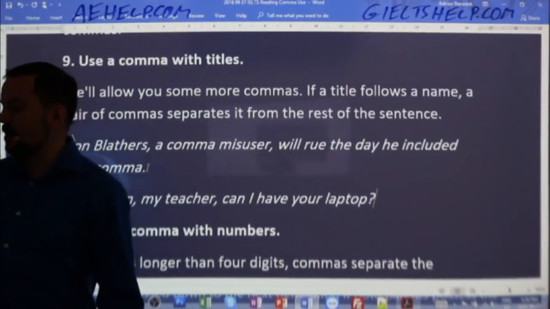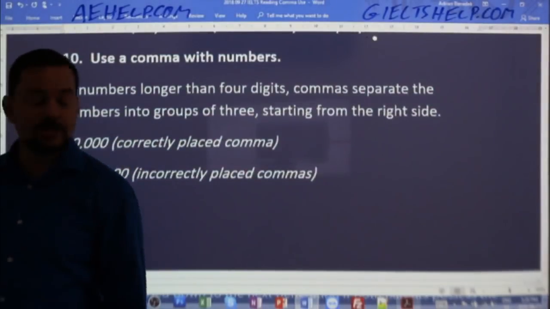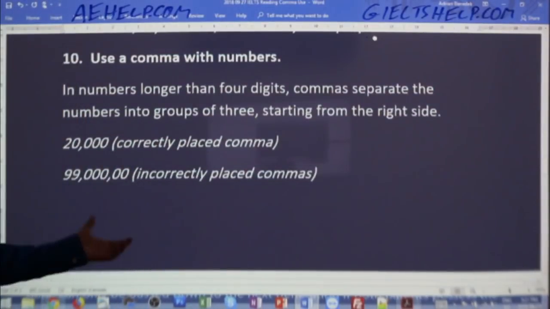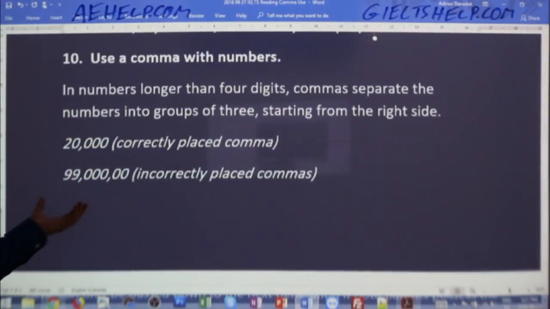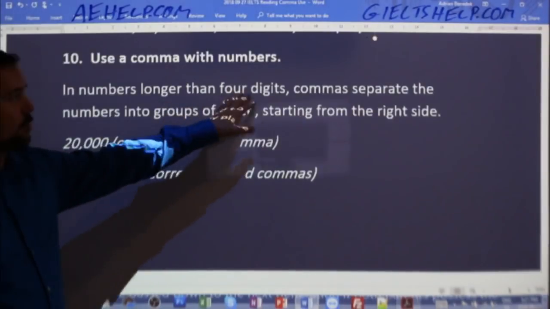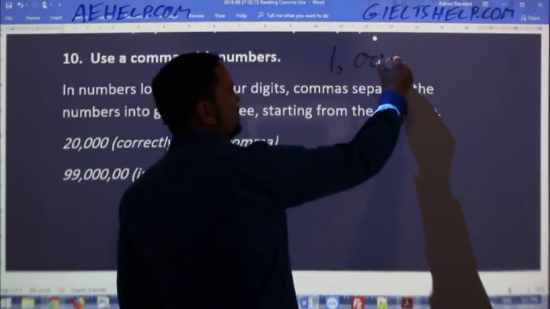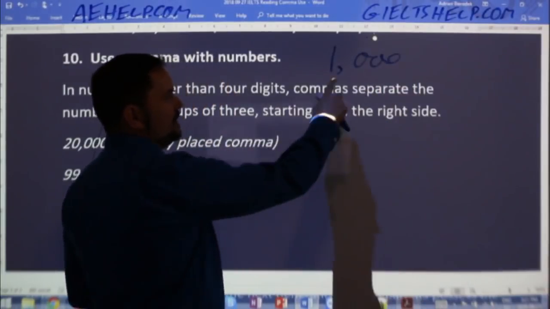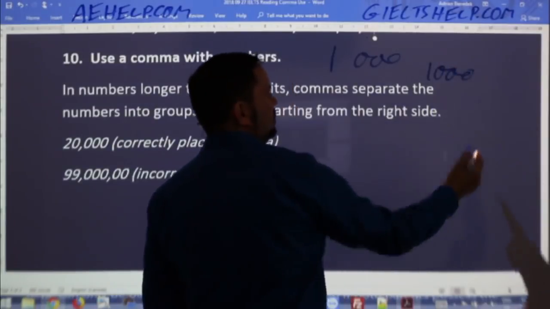Okay, so not many more left here. Using commas with numbers. This is one I think some students are curious about. Many of you know this. If you have long numbers, more than 4 digits, so sometimes you'll even see 1,000 written like this. It is a bit awkward. It's just better to write 1000 as 1000, like that, okay?